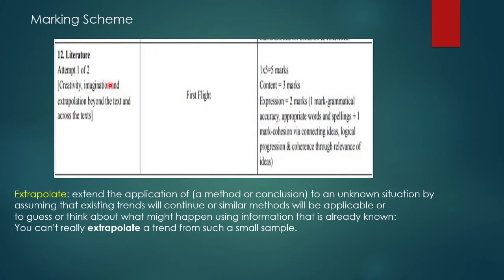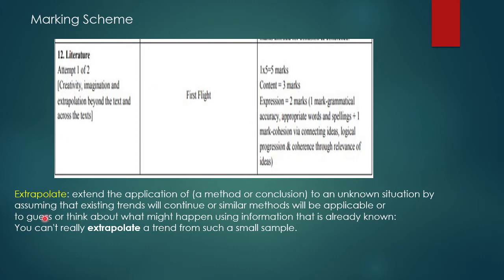And this is the marking scheme. For 5 marks, content is of 3 marks, expression is of 2 marks. In expression, there will be grammatical accuracy, appropriate words, spellings, cohesion, connecting of ideas, logical progression. Our dialogue was progressing logically, it wasn't abrupt, and grammatically it was correct. And content is of 3 marks. I have chosen in the content an argument over there, cars.